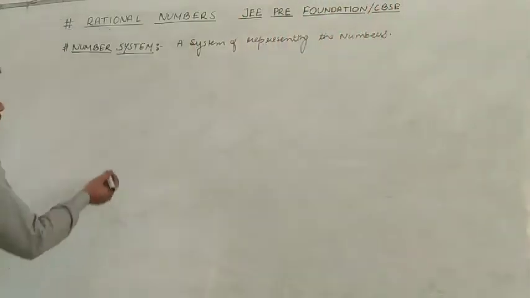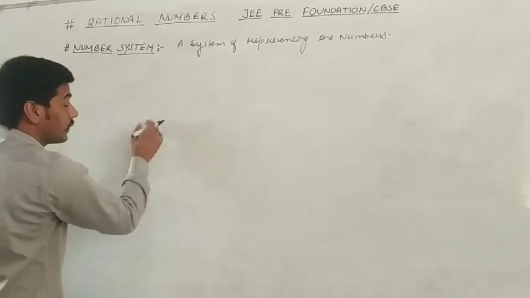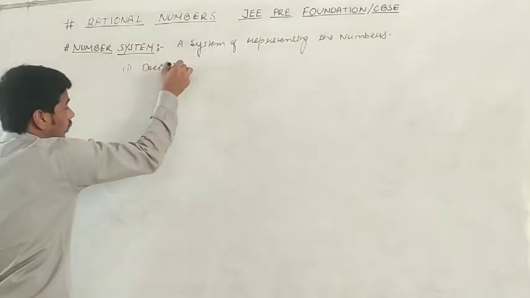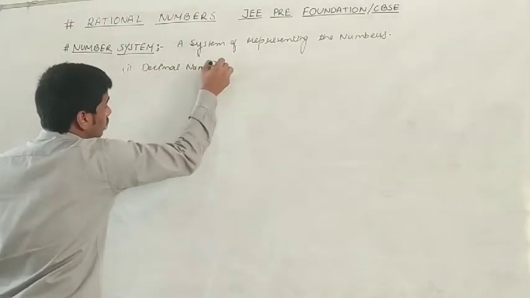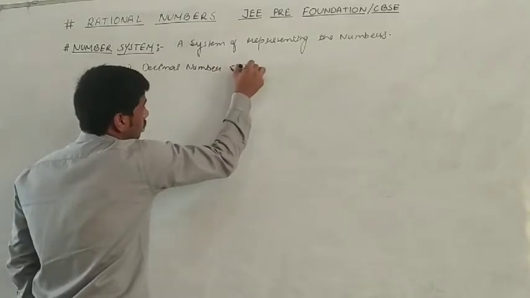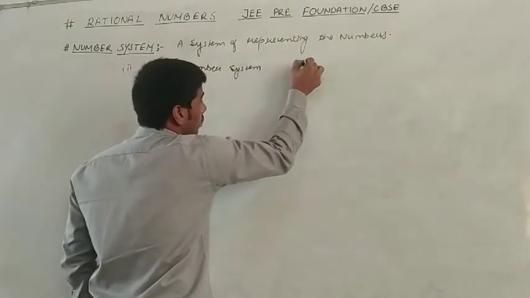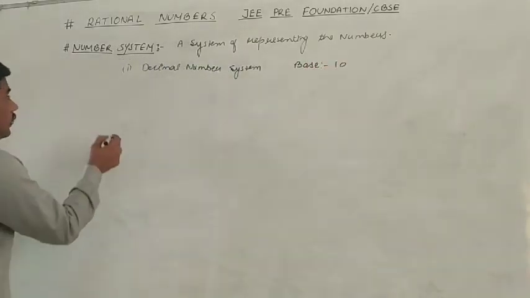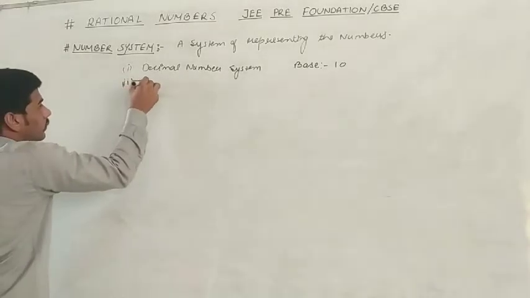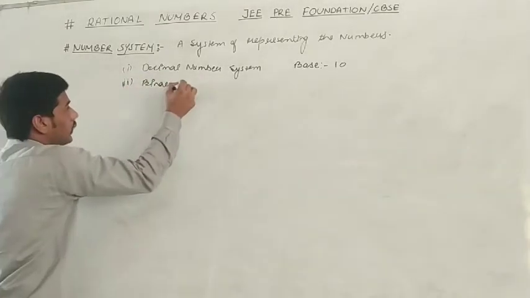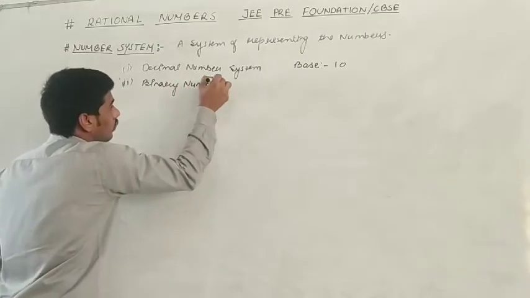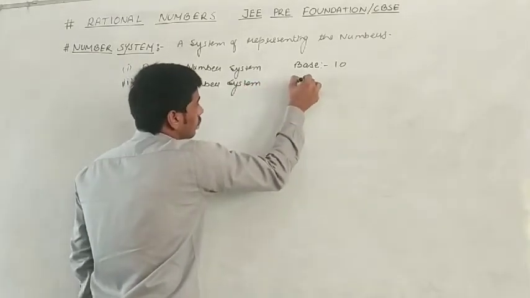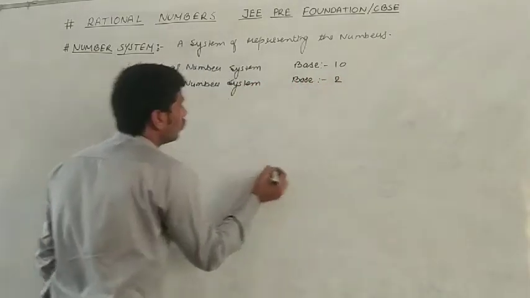Okay. Now there are various kinds of systems to represent the number. First is the decimal number system, which contains base 10. Second one is the binary number system, which contains base 2.